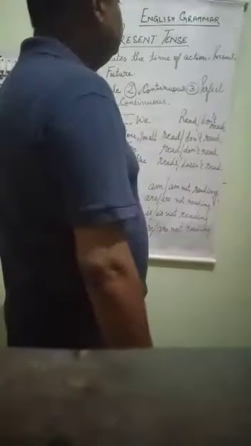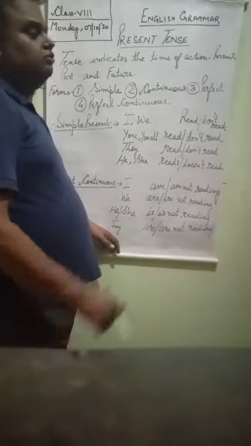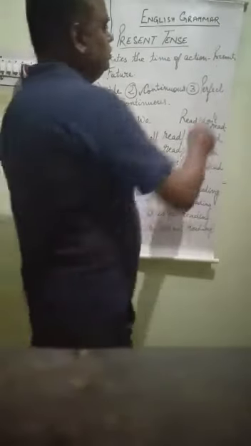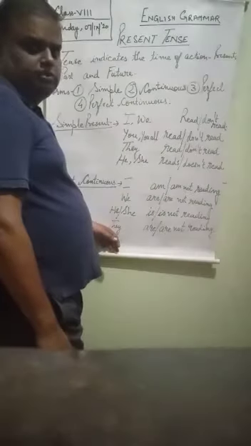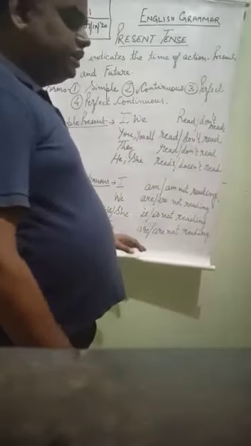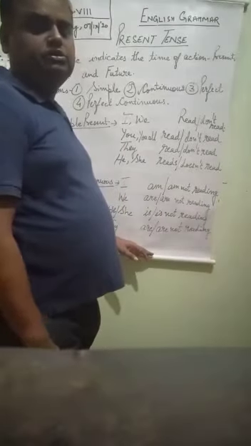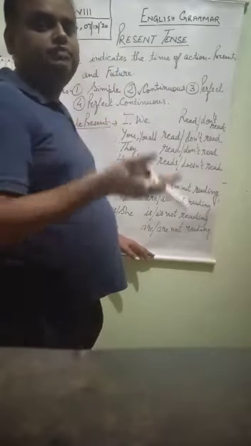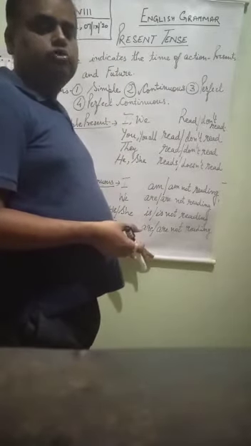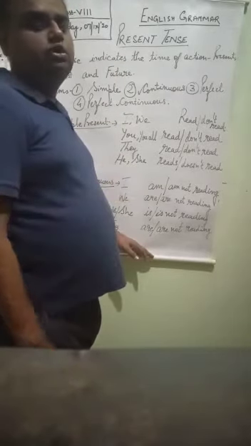So on the basis of the performance of the action, we divide the tenses into three forms: present tense, past tense and future tense. Present tense, that means any action which is going on in present today's situation. Past tense, any action that has been already finished, and future tense, any action which has to come.